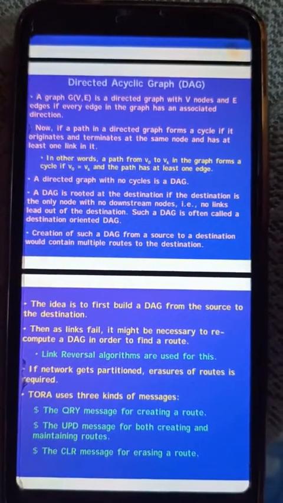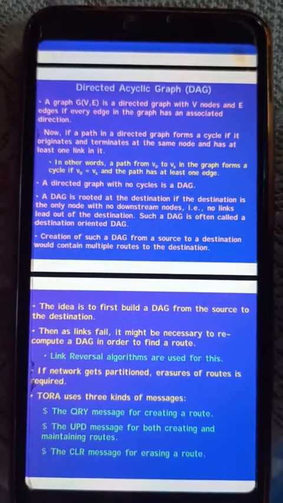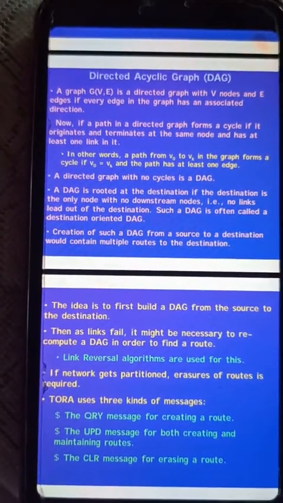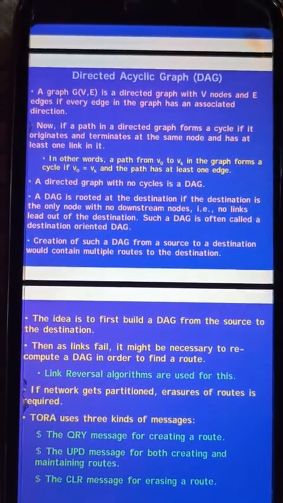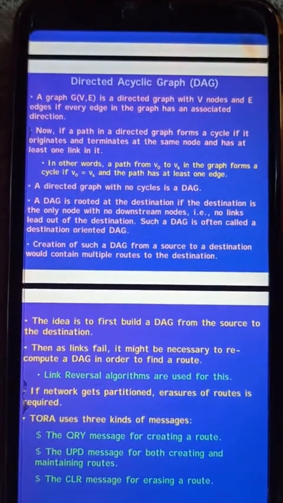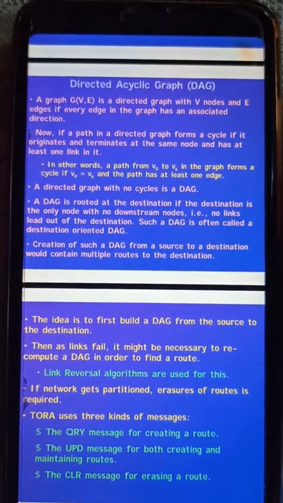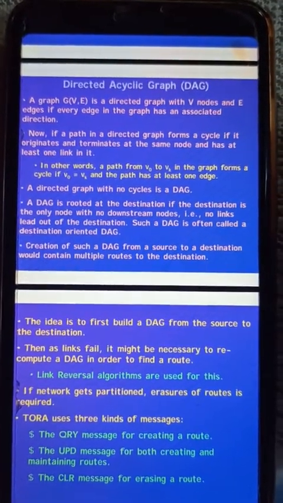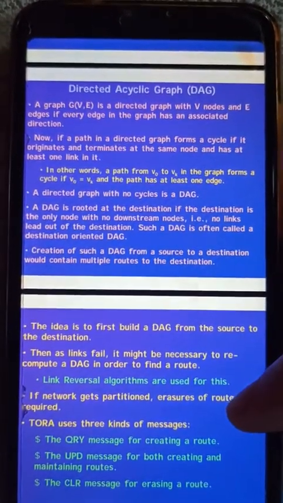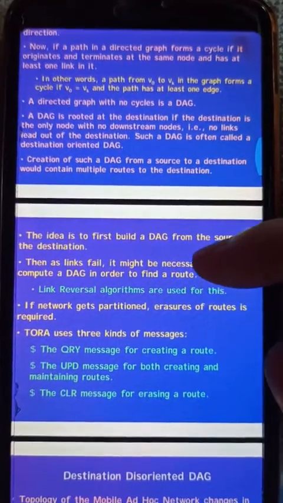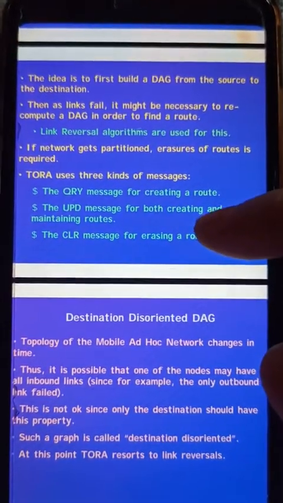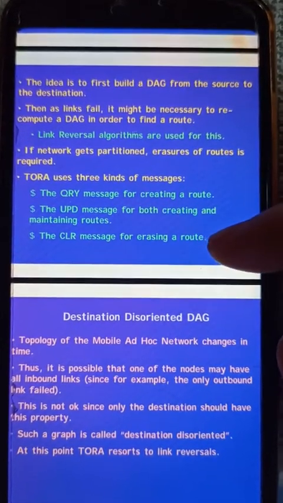TORA uses three kinds of messages. In TORA, three kinds of messages are transferred within the network. They are the query message for creating a route, the update message for both creating and maintaining routes, and the clear message for erasing a route. If any link failure occurs, then maintenance is done. These three types of messages are sent in the TORA network.